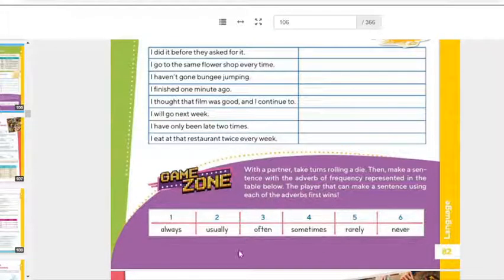Solamente avienten el dado 3 veces. Si te cae uno, haces una oración usando always, y en el dado te cae 2, usually, 3 often, sometimes, rarely, or never. But only 3. So that means that you need to make 3 sentences, right? Dejen a la suerte a ver cuál es el que les toca. Recuerden, 3 veces lanzas el dado. Los números que te salgan son los que vas a utilizar para hacer la oración.